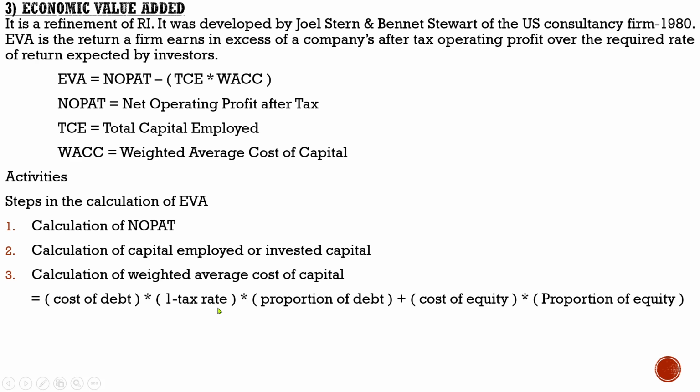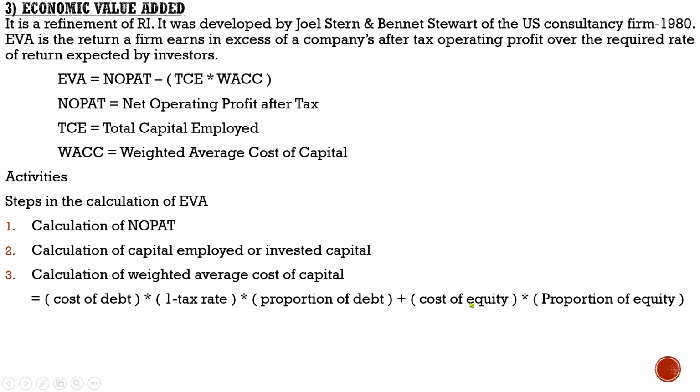Then why we are using 1 minus tax rate with the cost of debt is that the debt, or the expenses with regard to debt, is always subjected to tax deduction. So in order to adjust that, we will be multiplying 1 minus tax rate into proportion of debt. Proportion of debt represents the share of the debt in the capital structure. We will discuss that part during the computation, don't worry.